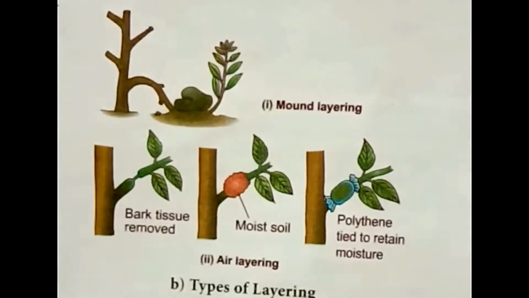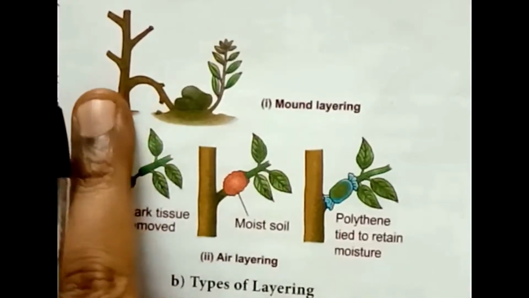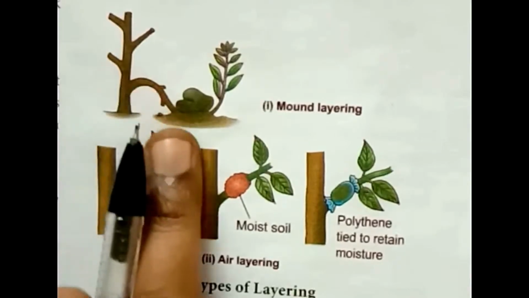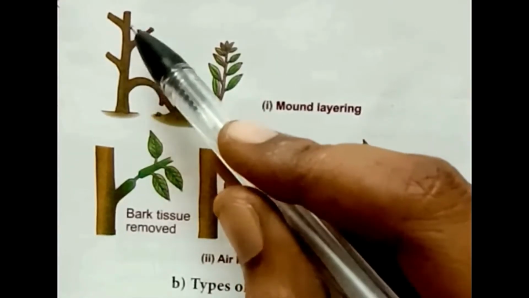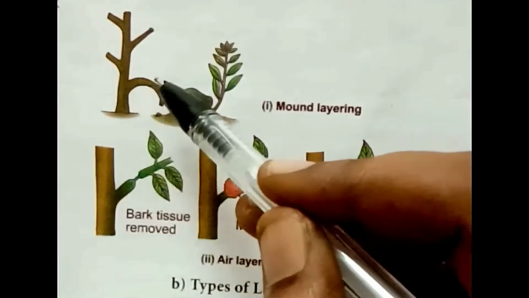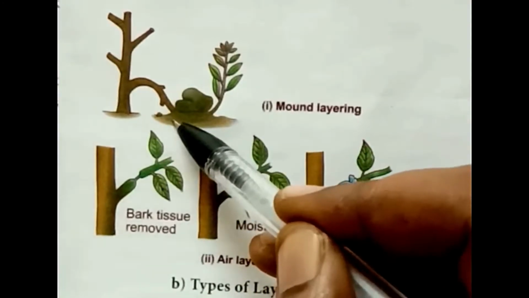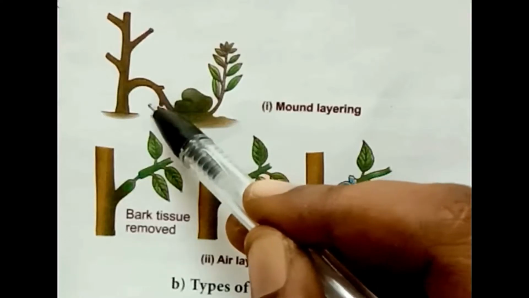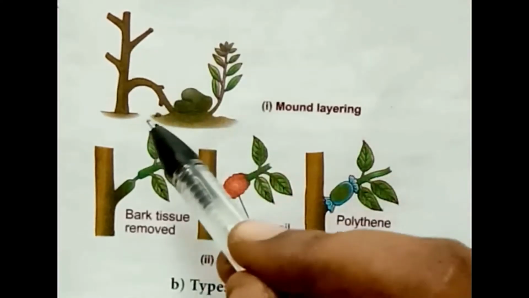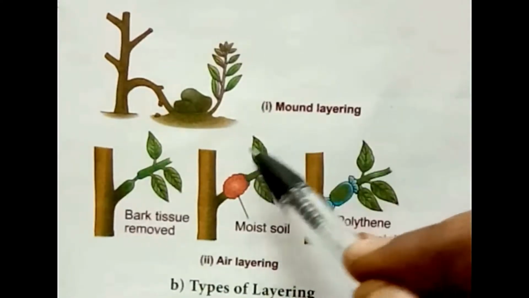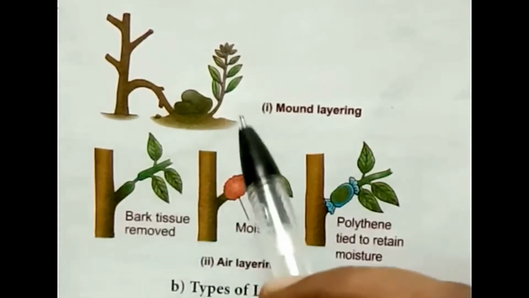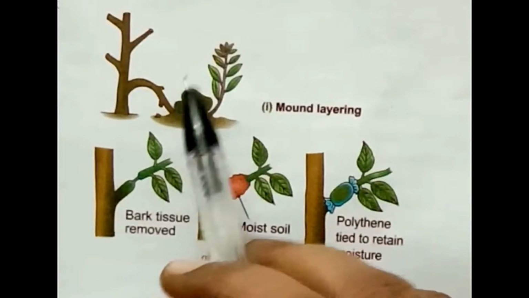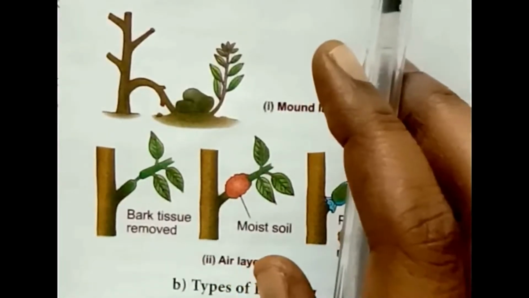In this method, the stem of the parent is allowed to develop roots while still in contact with the parent plant. When the roots are developed, the rooted part is cut and planted to grow as a new plant. Examples: Ixora and Jasminum. Ixora is Idlipu, and Jasminum is Mallipu.